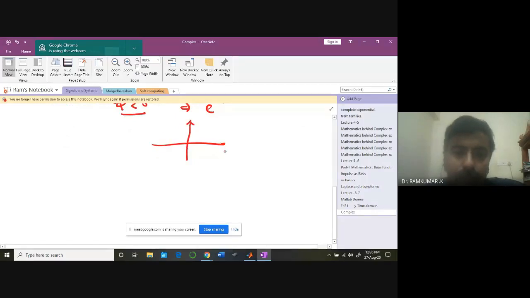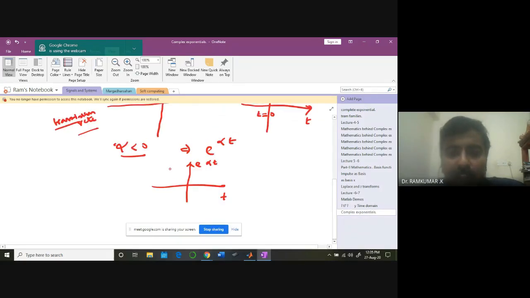This is t. This is e power alpha t. If alpha is less than 0, what kind of waveform will I be getting? It's an exponentially decaying waveform. Okay, exponentially decaying. It's called e power alpha t for alpha less than 0. There are 2 cases.